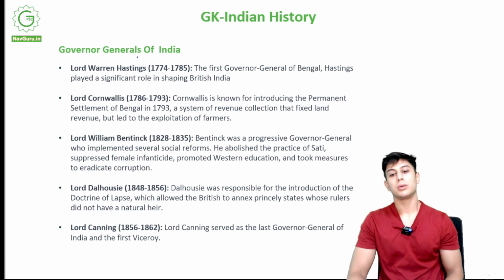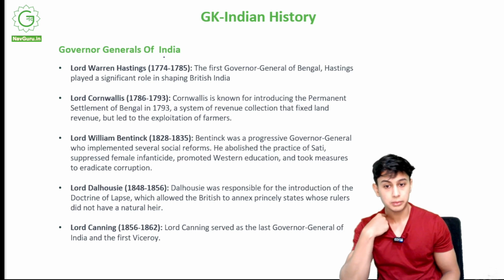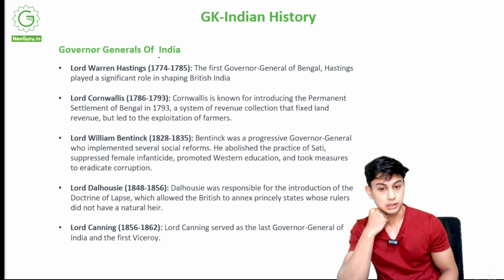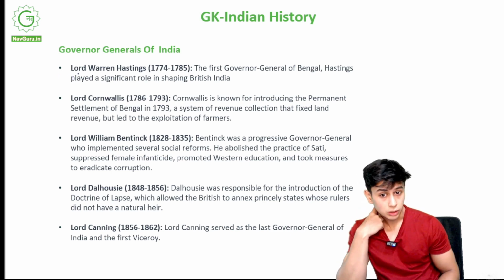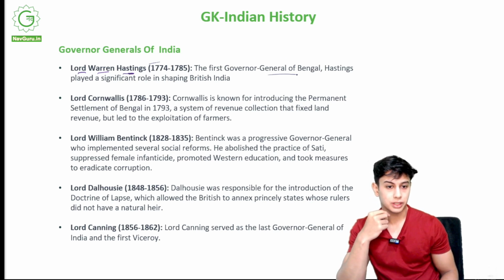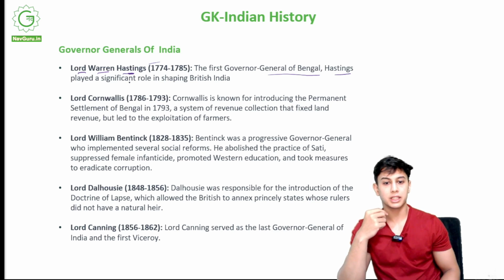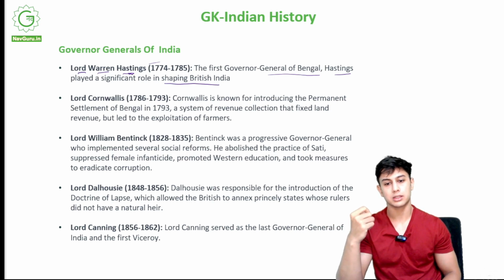Now we study about the various governor generals of India. So earlier in British times, India was ruled by governor generals, right? The first Governor General of Bengal was Lord Warren Hastings. He was the first Governor General of Bengal. Hastings played a significant role in shaping British India. Okay, he was a very crucial player of British India, Warren Hastings.